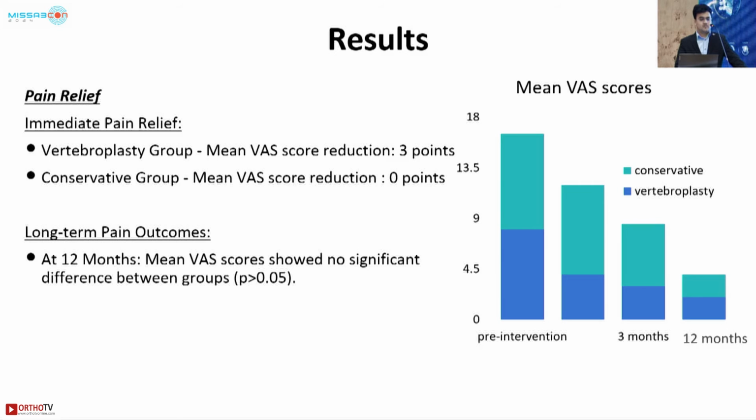Results are basically the pain relief. Immediate pain relief was observed, with a VAS score reduction of 3 points on average for the vertebroplasty group, while in the conservative group we didn't find any immediate pain relief. Long-term outcome showed no significant difference between both these groups.